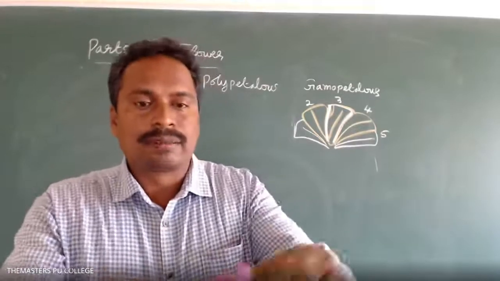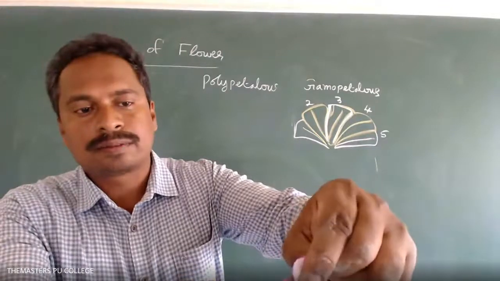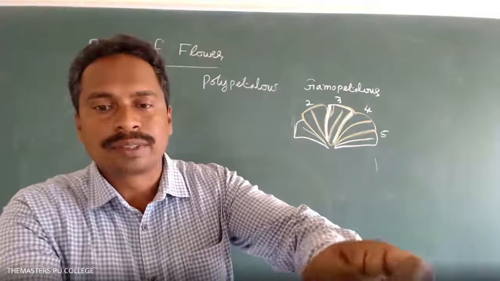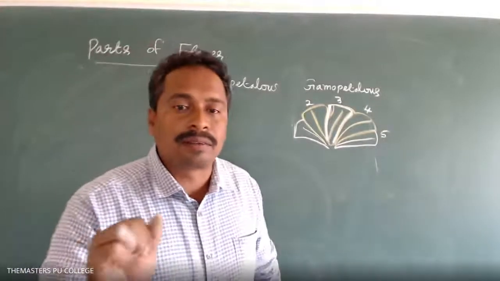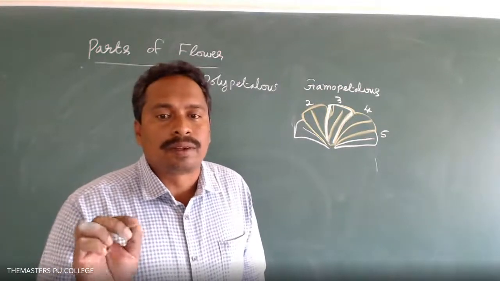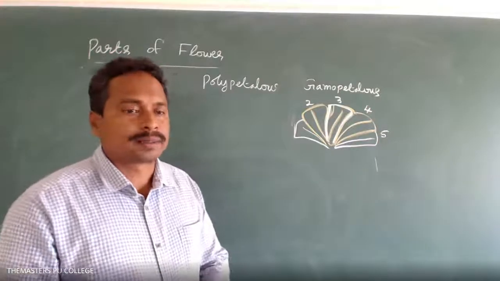For example, here in Vinca rosea, the lower stalk of the petals are fused with each other. In Datura, yesterday you have seen the Datura plant flower, in that flower the petals are fused. Gamopetalous.